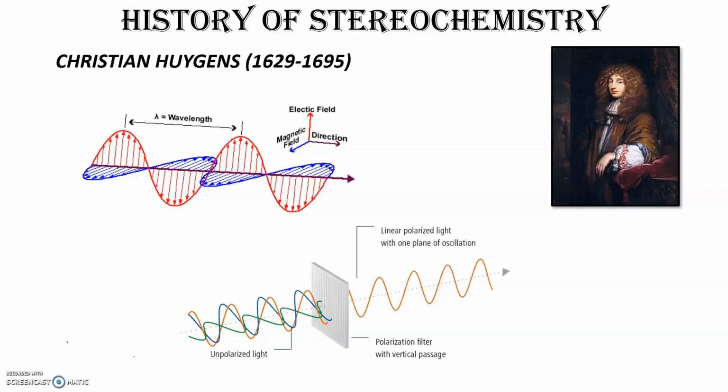So let's talk about some history here. It all started with the discovery of plane polarized light, thanks to Christian Huygens, who was a physicist from the 17th century. Now we know that light is an electromagnetic wave.